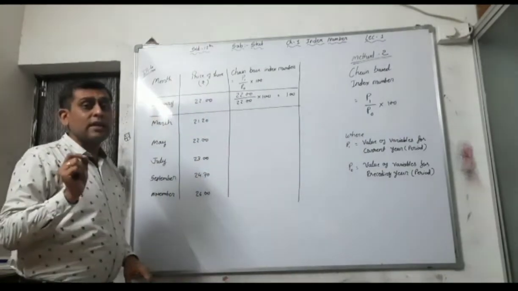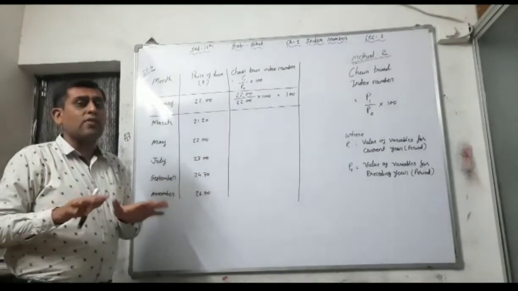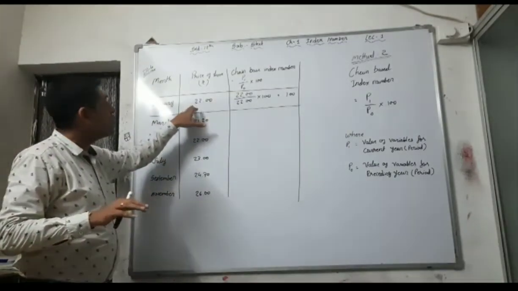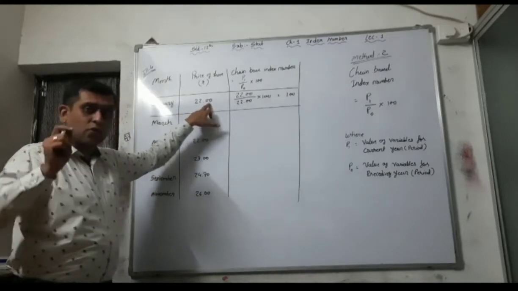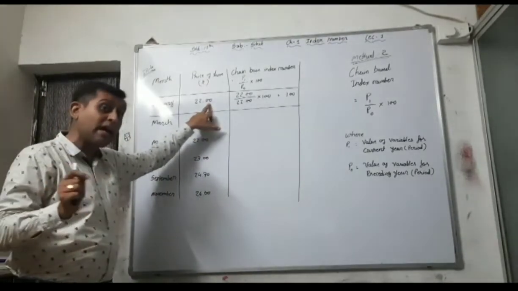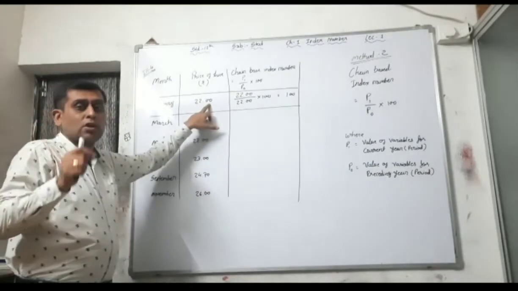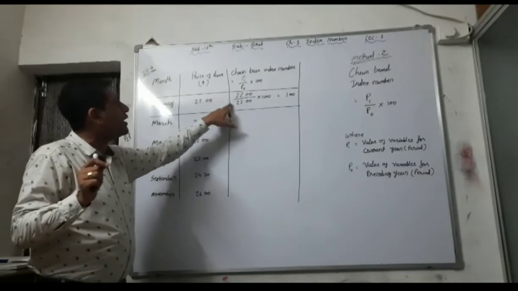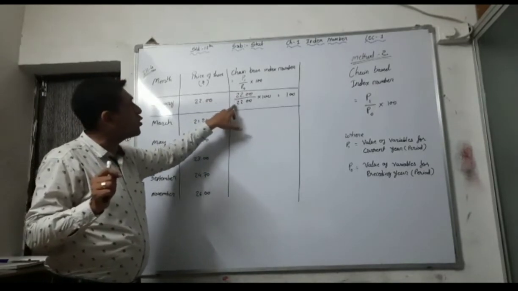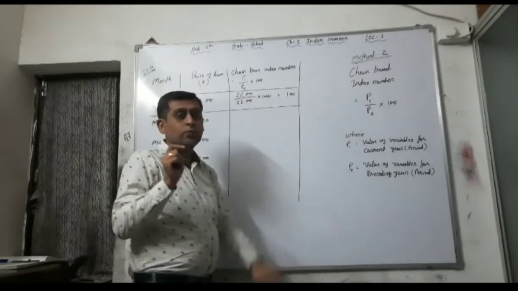But the preceding year data for the first year is not given in any sum. Then we have to assume that 22.00 is the current year data as well as the previous year data, that is the preceding year's data. That's why 22.00 divided by 22.00 into 100 is equal to 100.